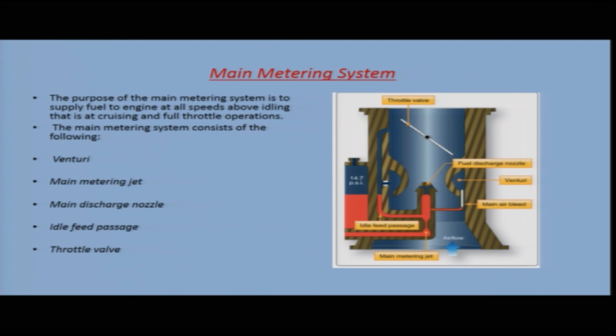The main metering system consists of the following. It has a venturi. You can see in the diagram, this is your venturi. Here you can see this is your main metering jet. It has a main discharge nozzle. Here you can see this is your main discharge nozzle. It has an idle feed passage and a throttle valve. So, you have seen different parts of the main metering system.